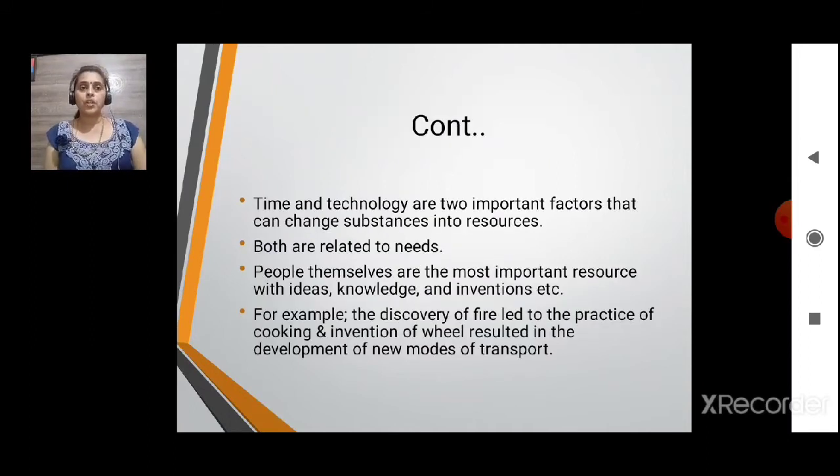Time and technology are two important factors that can change substances into resources. So we will see that example. Substances कोई भी है वस्तु को वो resource में convert कर सकते हैं. So time and technology are two important factors that can change substances into resources. Both are related to needs.